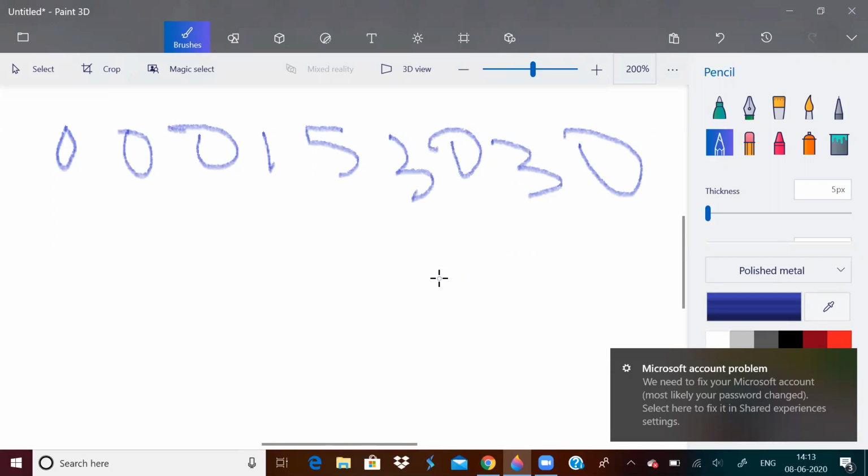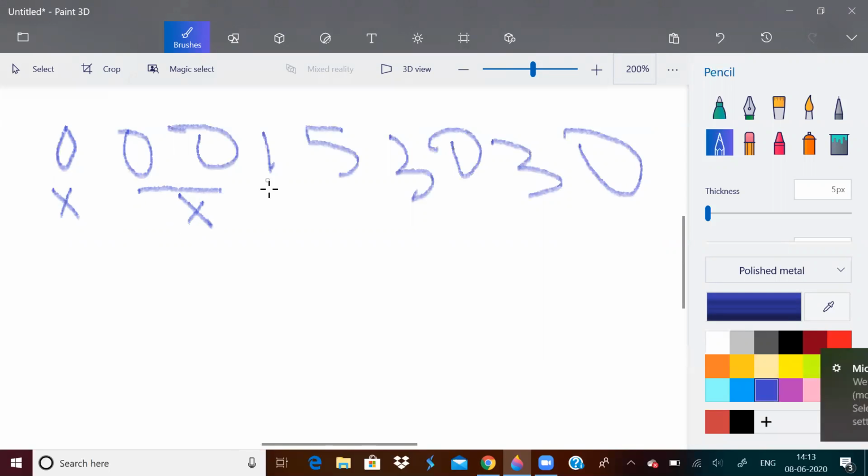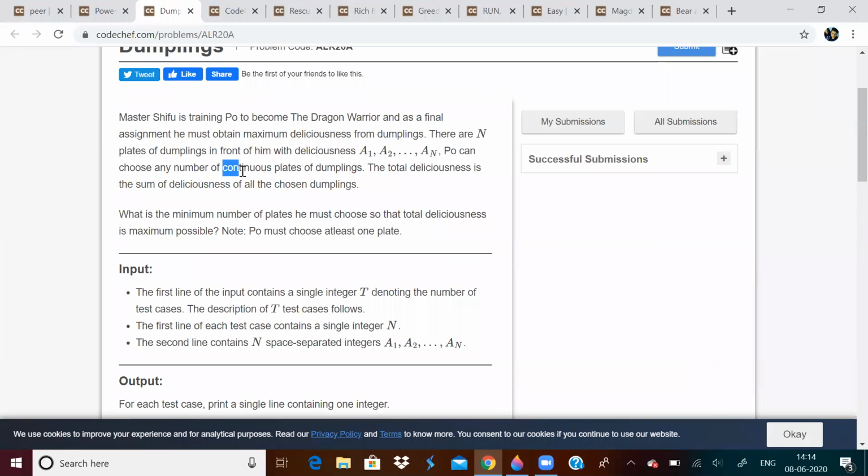How many plates can you choose? Should you choose this plate? It doesn't make sense. You don't have to choose. Similarly, these two plates also you can discard because deliciousness is 0. You have to choose this plate. You have to choose this plate. You have to choose this. Should you choose this? This is 0. Should you discard it? You cannot discard because you have to choose 3. Because you want to make the deliciousness maximum, you have to choose 3. And when you choose 3, you cannot discard 0 because they say you have to choose continuous plates.